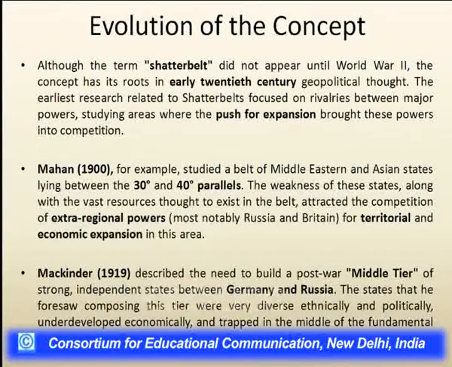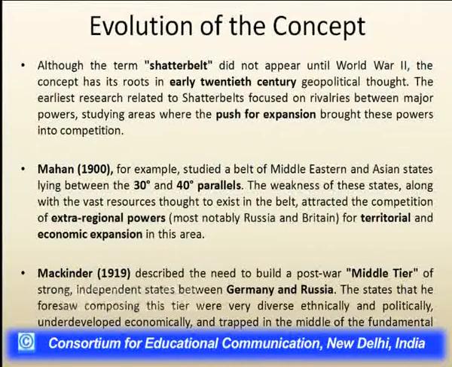Mahan took the example and studied the shatter belt, the region of the Middle Eastern and Asian states that lie between the 30 to 40 degree parallels, and said that there is a weakness in these states, because these states have many resources, and the existence of this belt attracts competition from two extra-regional powers, notably Russia and Britain, for their territorial and economic expansion in that shatter belt zone.